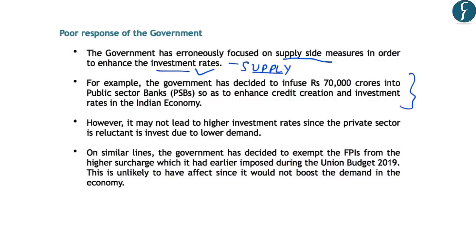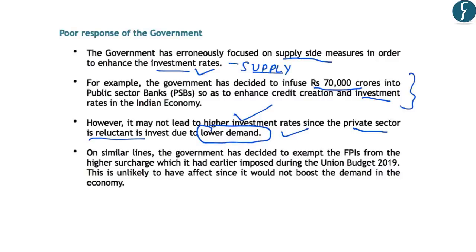Further, the government has decided to infuse rupees 70,000 crores into public sector banks to increase credit creation and investment rates in the Indian economy. However, the author is skeptical and says that it may not lead to higher investment rates because the private sector is reluctant to invest due to lower demand, as we have discussed in this article.